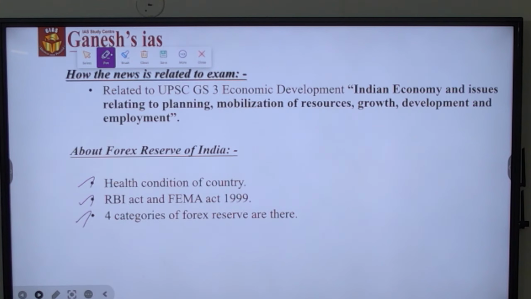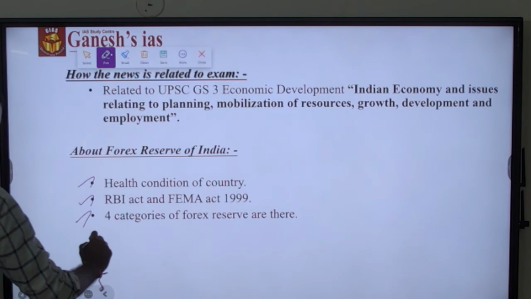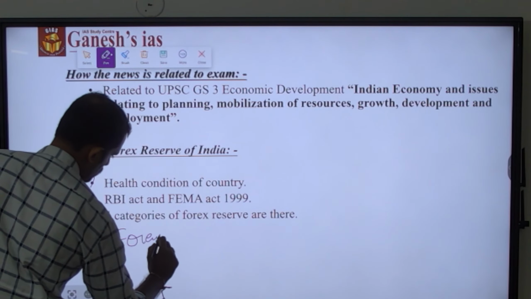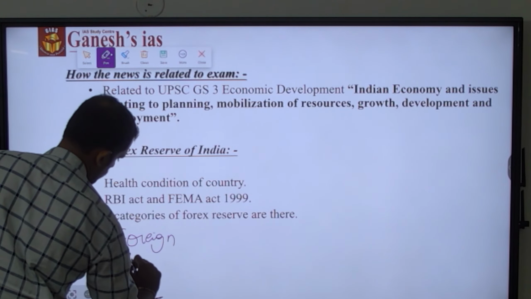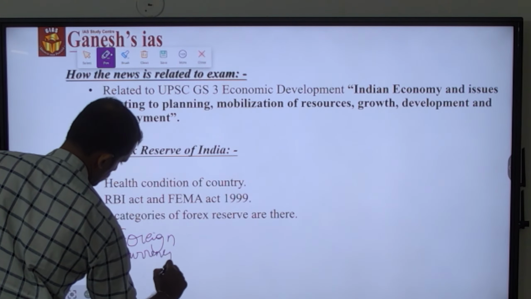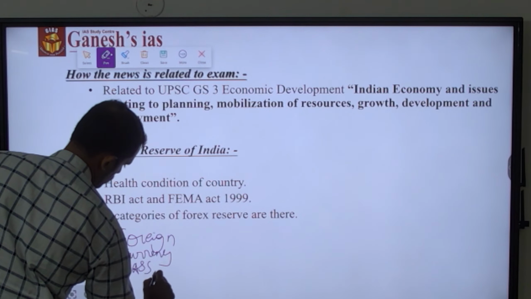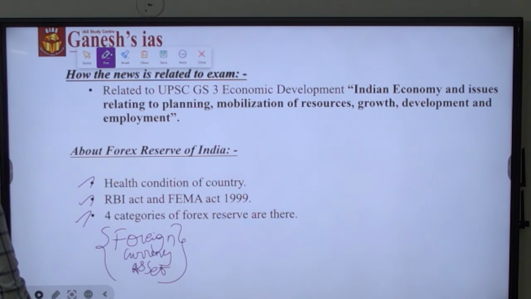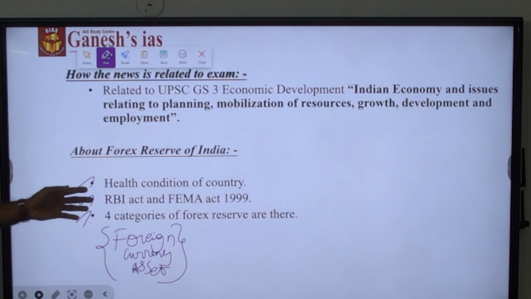Among that, the foreign currency asset holds the major percentage of the Forex reserve in India. So this is what the situation of the Forex reserve in India is about.